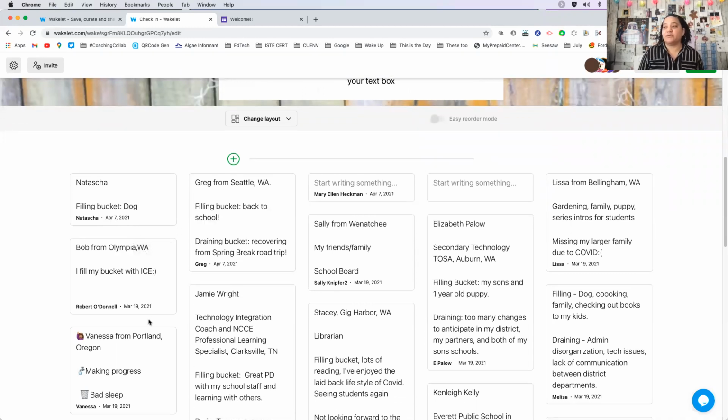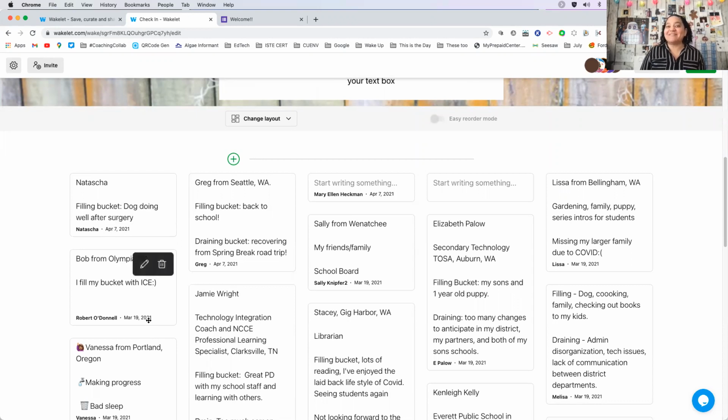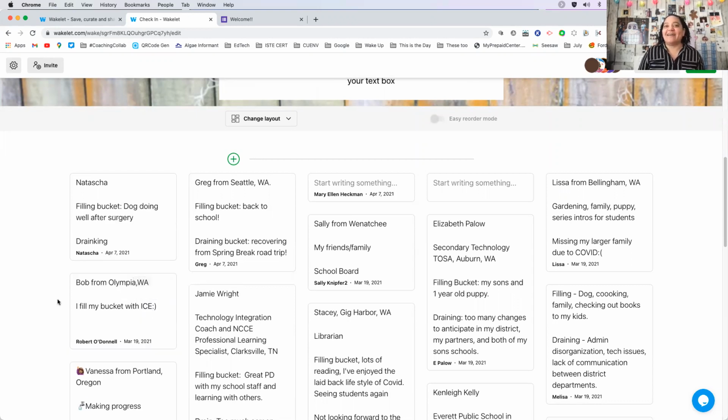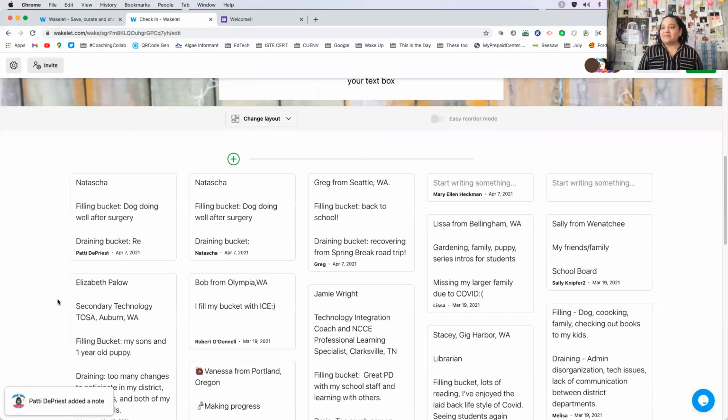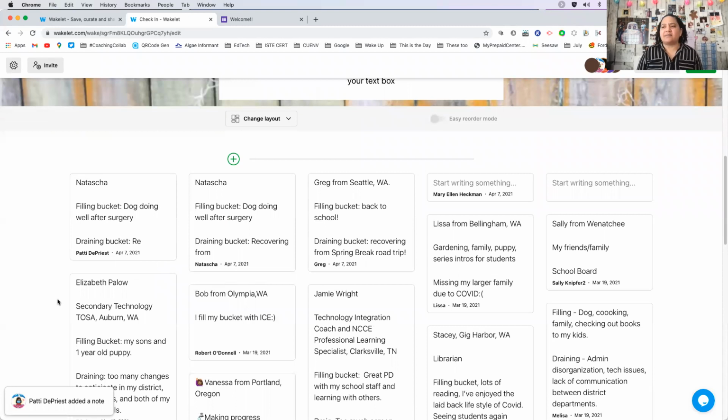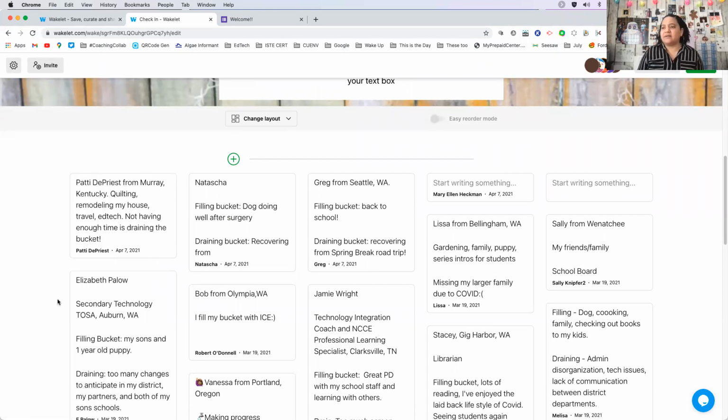Recovering from spring break road trip. Nice. Yeah, we just finished spring break as well. And I did absolutely nothing work-related. So that was a really nice break. Dog doing well after surgery. Oh, awesome, Patty. So glad that your dog is doing well. Or wait, that's Natasha. Your dog is doing well. Patty loves quilting and remodeling her house. Not having the time. Absolutely. I'm right there with you. Yes, we are in that boat together. So thank you all for sharing who's here.